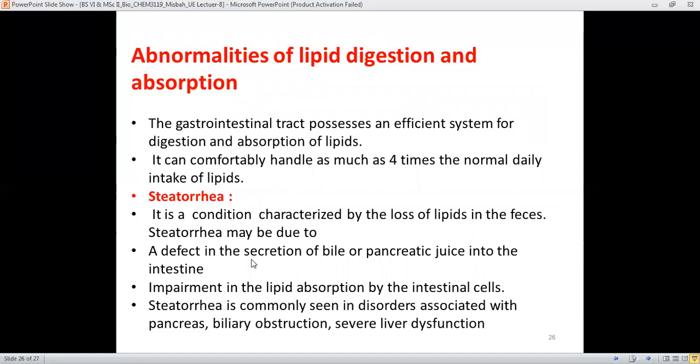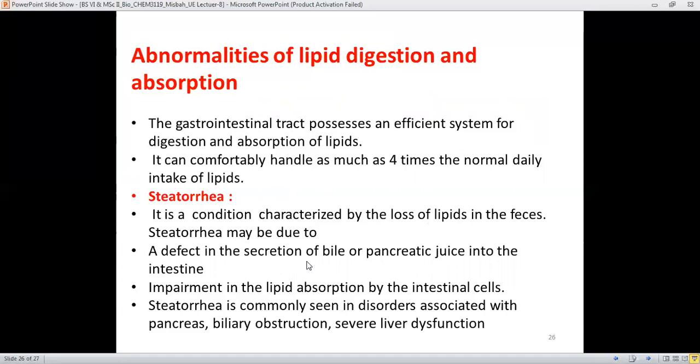But there are some abnormalities like steatorrhea, which is the condition characterized by the loss of lipids in the feces. It means that the lipids which are absorbed in the bloodstream can't give the energy by their beta oxidation, but they are expelled out of the body.